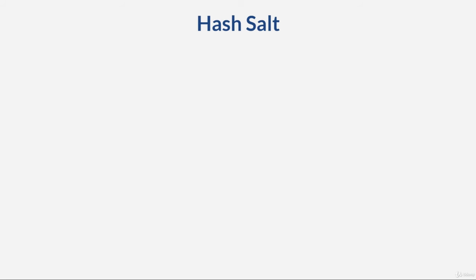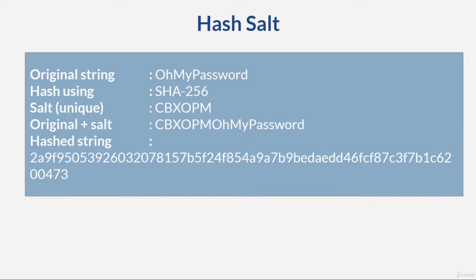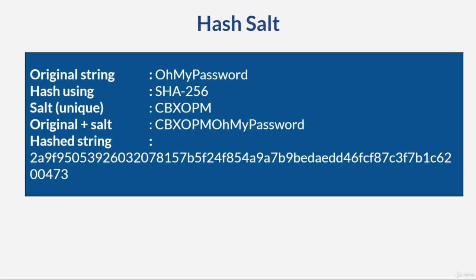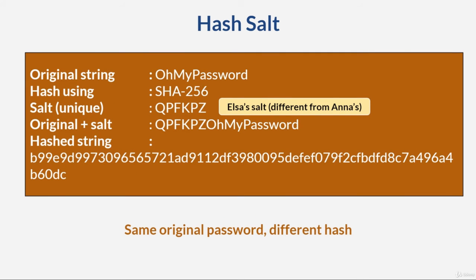For example, suppose Anna and Elsa use the exact same password. We will hash the password using SHA-256. Without salt, the hash string for Anna and Elsa will be the same. With salt, we add unique characters to each password. This addition can be anywhere in the original password. By doing this, the password hash for Anna and Elsa will be different.